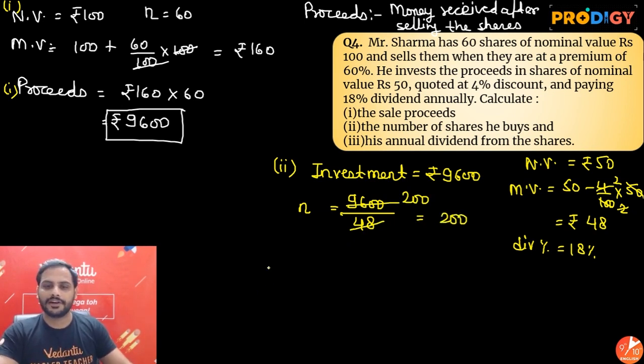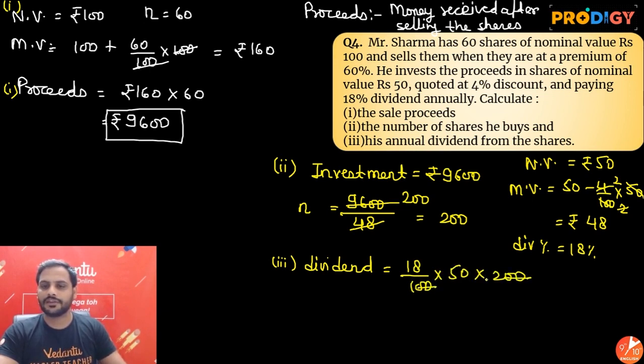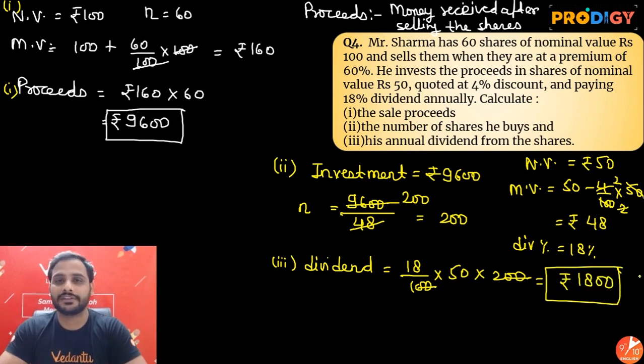His annual dividend. So the third one, total dividend, we know, will be equal to dividend percentage, which is 18%, so dividend percentage by 100 into nominal value into number of shares. So 2 zeros and 2 zeros got cancelled. 100 into 18 is rupees 1800. Alright, so this is how all three will be solved.